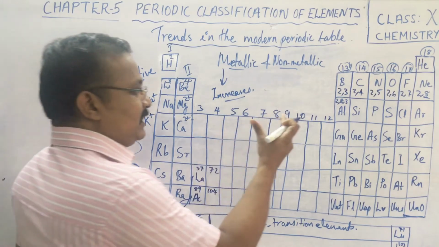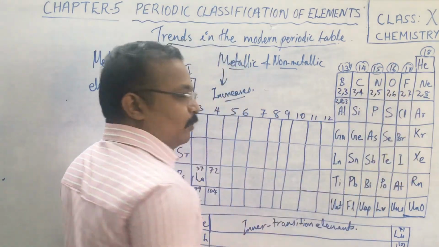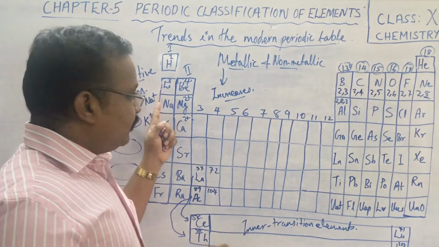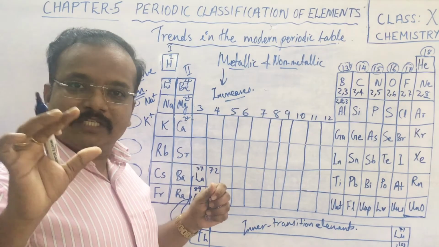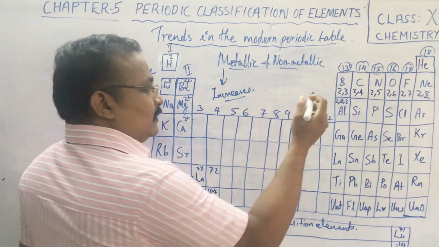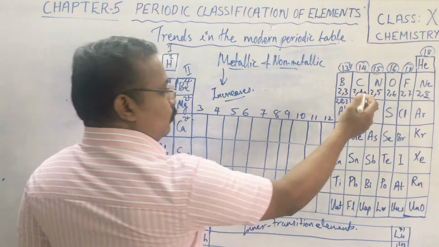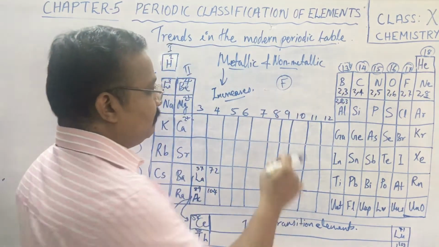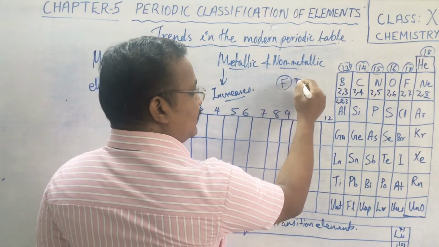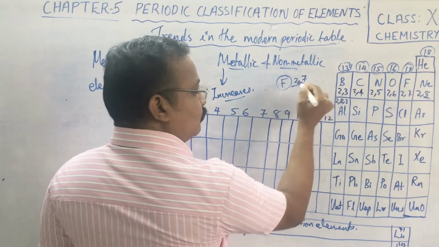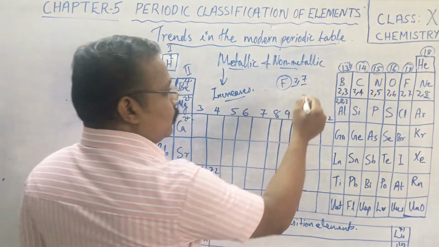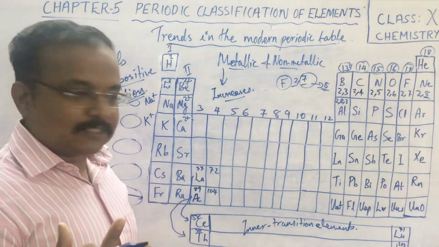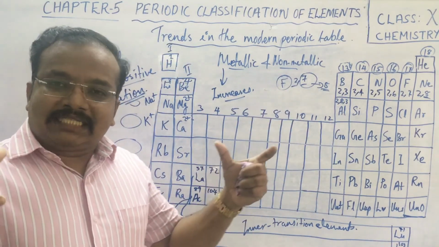When you look at fluorine, chlorine, bromine and the rest, as I already discussed, they have a smaller size compared to the elements in the first groups, isn't it? So in the case of fluorine and others, they are highly electronegative. The most electronegative element is fluorine, because fluorine has the 2,7 electronic configuration. Fluorine needs one more electron to complete its octet of 8 electrons, isn't it? So fluorine is in need of accepting an electron.